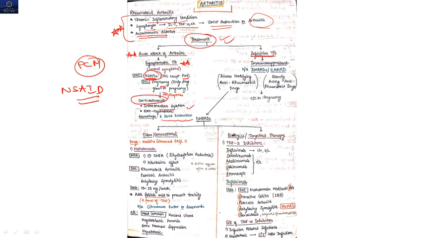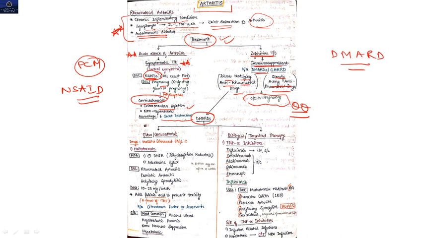Clear? Okay, no problem. Now coming to the definitive treatment. So in definitive treatment, we usually give immunosuppressants, that are also known as DMARDs, disease modifying anti-rheumatoid drugs. So this is usually asked in your short notes: write a short note on DMARDs or SARDs, that is slowly acting anti-rheumatoid drugs. And these drugs are contraindicated in pregnancy. Remember this.